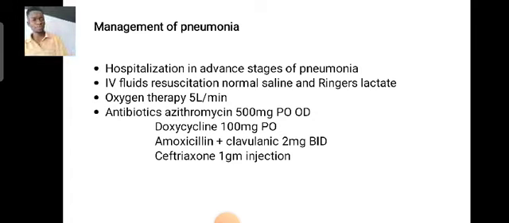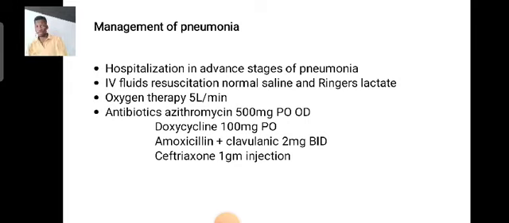We check if the patient is dehydrated; if so, we give IV fluid resuscitation, normal saline and Ringer's lactate. And if the patient has dyspnea, difficulty in breathing, we give oxygen therapy, 5 liters per minute, to keep the patient alive despite the difficulty of breathing.